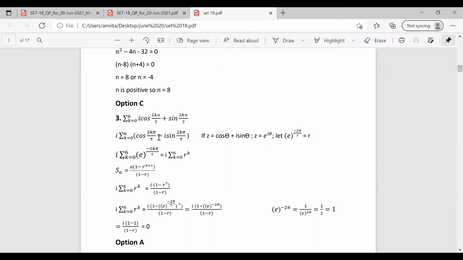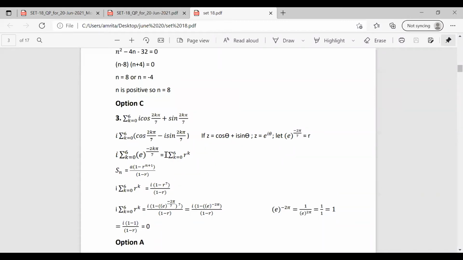So we change this as i into sigma k equal to 0 to 6 cos 2k pi by 7 minus i sine 2k pi by 7. Now using the equation z equal to cos theta plus i sine theta, we can rewrite this as e raised to i theta. So here theta we consider as minus 2 pi by 7.